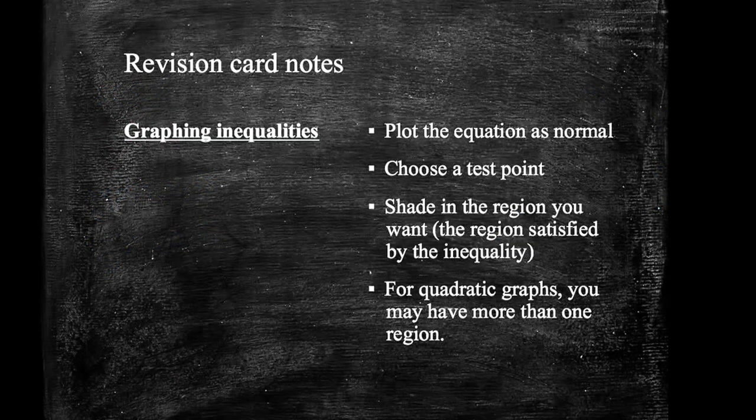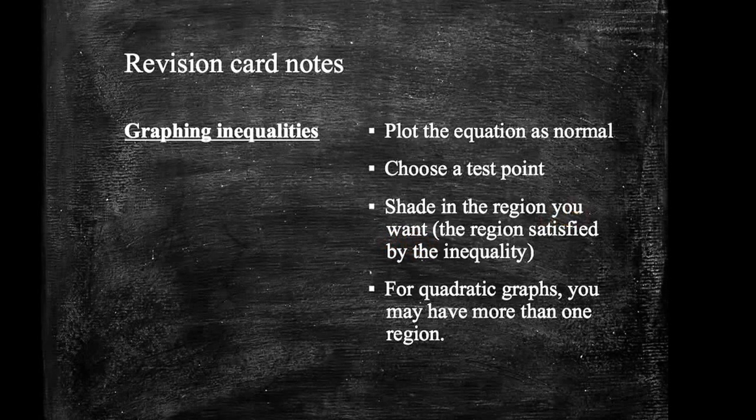Okay, as ever within these videos, I've done some revision card notes at the end. When we are graphing inequalities, I want you to think about the following things. I want you to plot the equation as normal. I then want you to choose a test point, just like we've seen, to decide whether the test area is within the area that you're interested in, to get the inequality the right way round. Then you can shade the region that you are interested in.